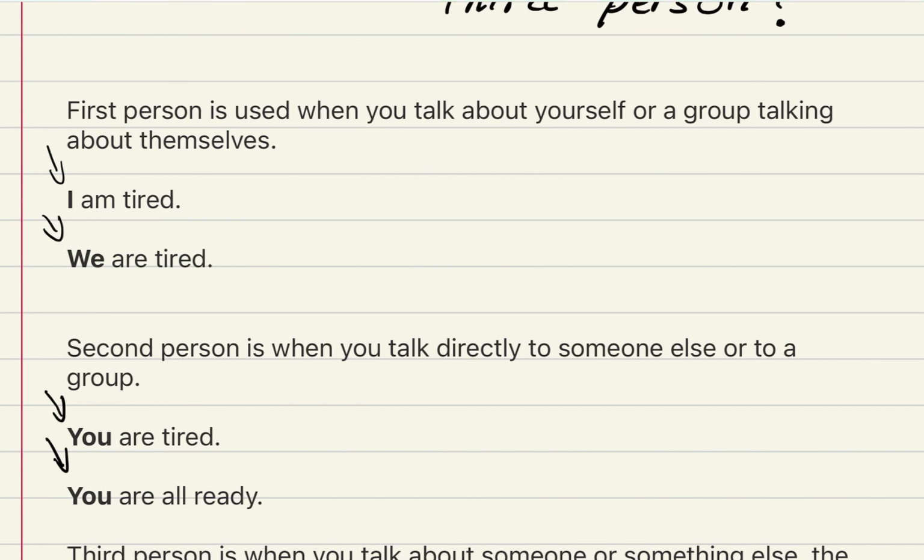You are happy, you are smart, you are intelligent. So anytime you use that pronoun and you're talking directly, let's say to your friend, and you tell them something, you usually use the pronoun you. You are not coming to work. You are not intelligent. You are not smart. You are wasting time. So anytime you hear that word you, it's second person because you're talking directly to someone else, or you're talking to a group. If you're talking to a group, you can say you are all ready. You are all smart. You are all intelligent.